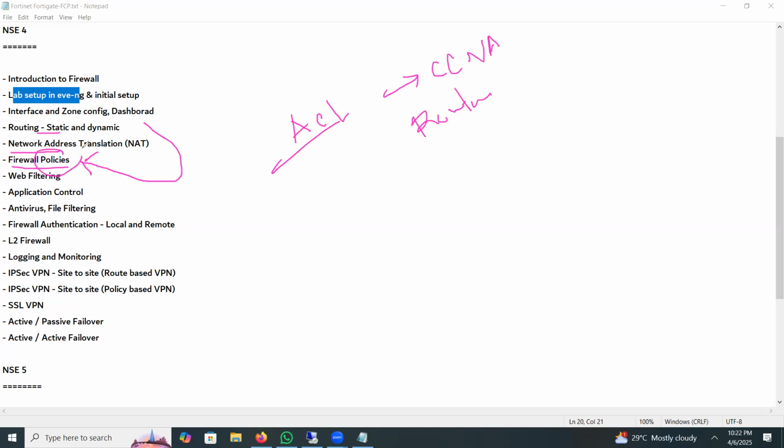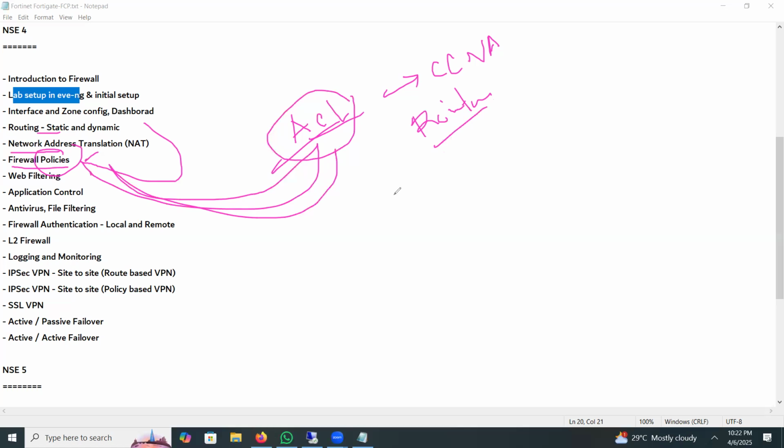But for a router, we have learned about the ACL. So both are similar. Routing ACL works based on layer 3 and layer 4. Layer 3 is nothing but source IP and destination IP. Layer 4 is based on source and destination port.